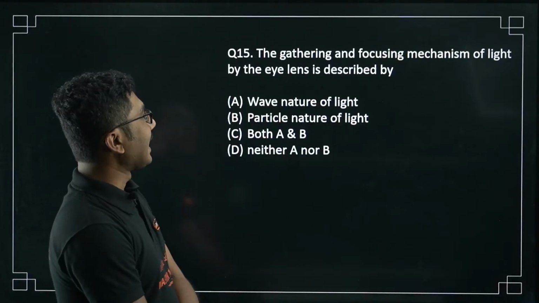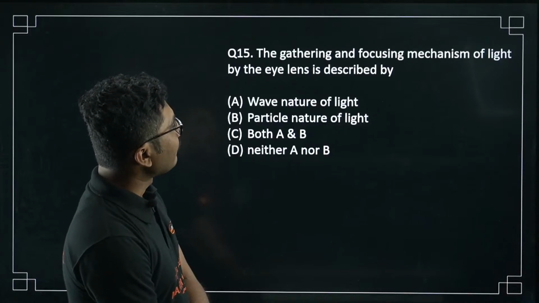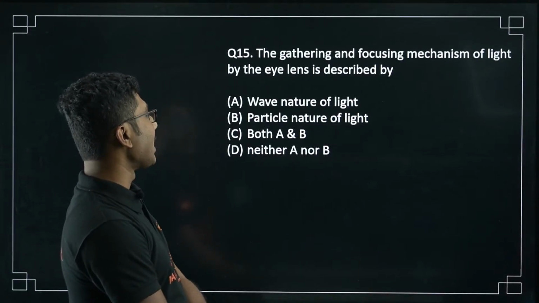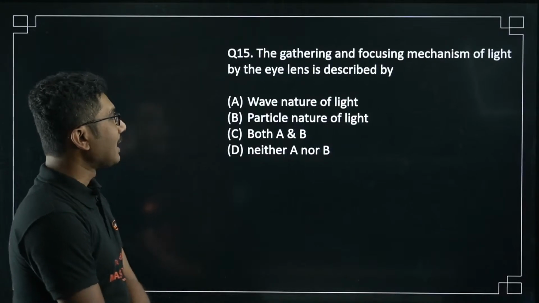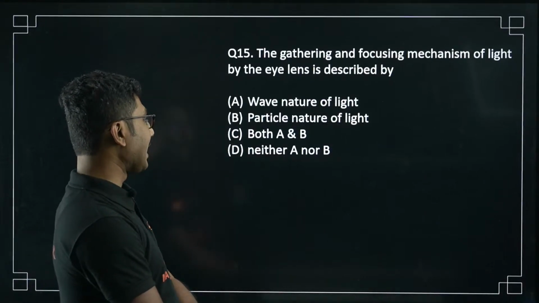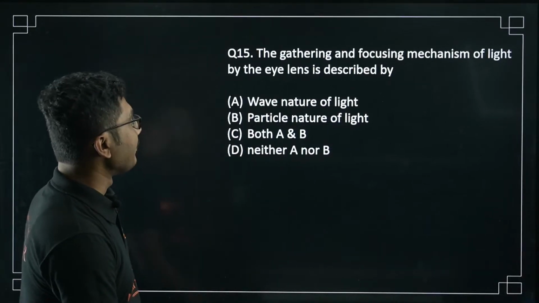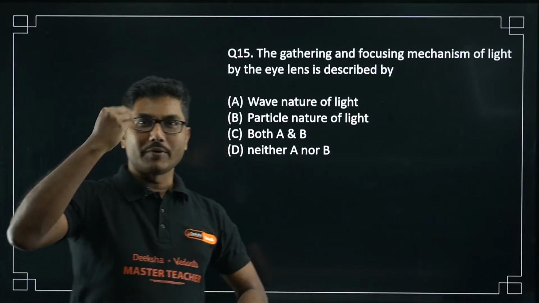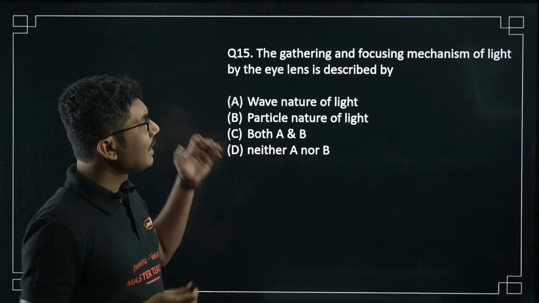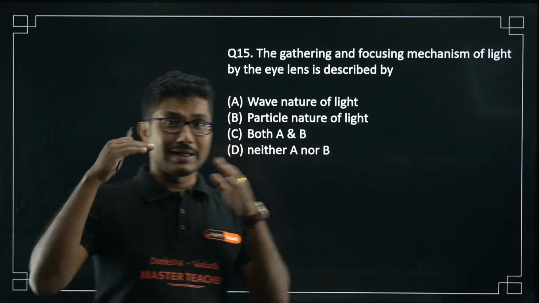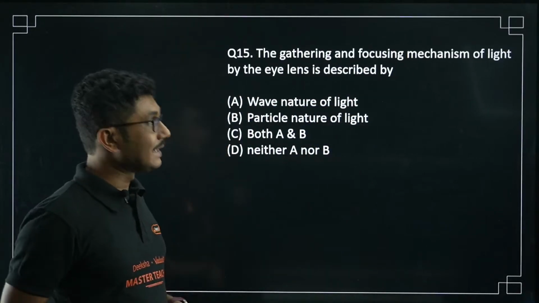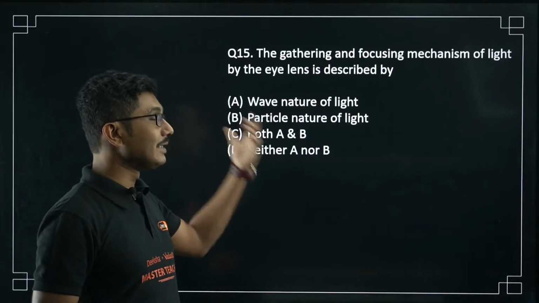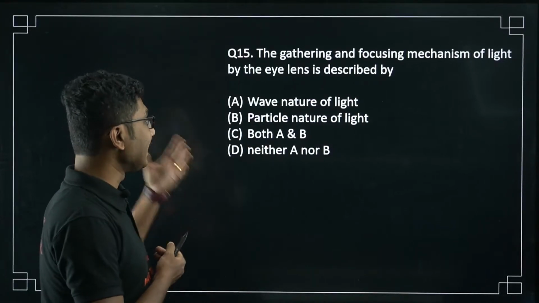Anyway, the gathering and focusing mechanism of light by the eye lens is described by: wave nature of light, particle nature of light, both A and B, neither A nor B. What they are saying is that when we see light through our eyes and it is focused by the lens onto the retina, which property of light is on display here?